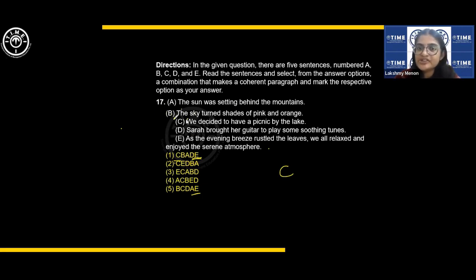So here is a statement. The sky turned pink and orange, and the reason: the sun was setting behind the mountains. That is why the sky turned shades of pink and orange. Right? Then Sarah brought her guitar to play and as the evening breeze rustled the leaves, we all relaxed. Right? So it's a nice story there.